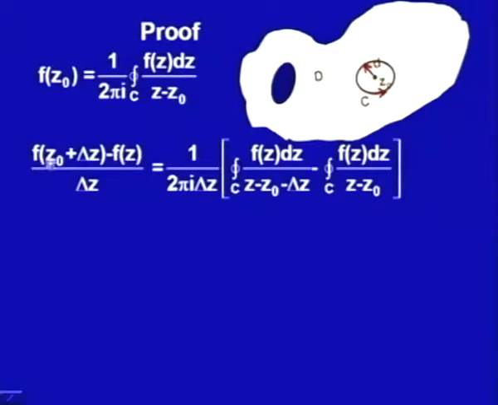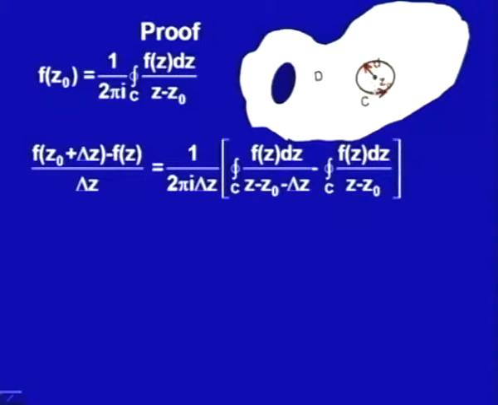So, I take one point z naught plus delta z in a small neighborhood of z naught. That small neighborhood I have taken in a manner such that it is also inside this contour C.